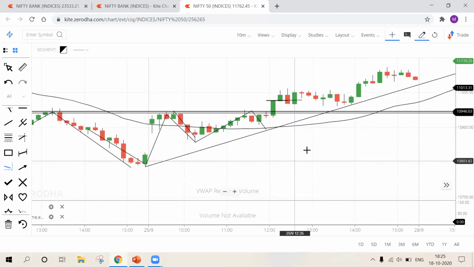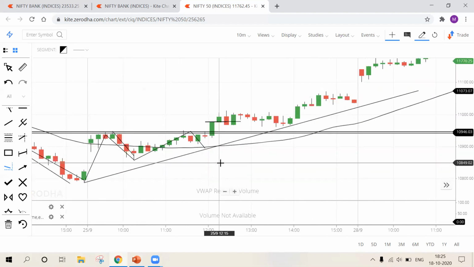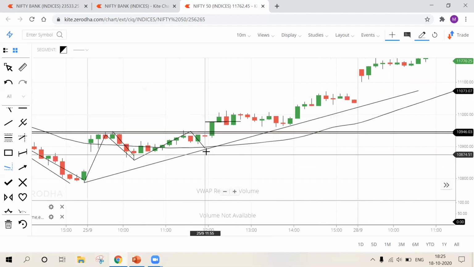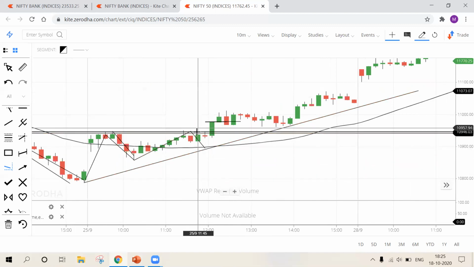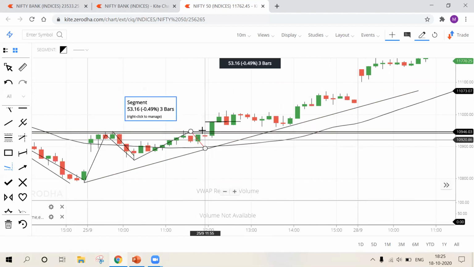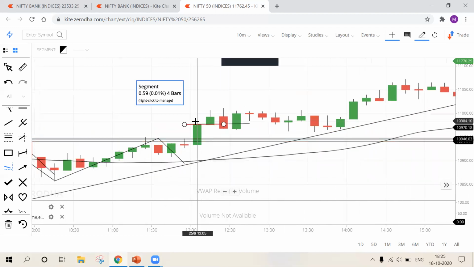At the third reaction, I'll be looking for the third reaction, and also I'll be looking for support and trend line breakout as well. Now see, this is third reaction. So that is first confirmation. Second confirmation is wait for strong support or resistance level breakout. And third confirmation is look for higher high formation.